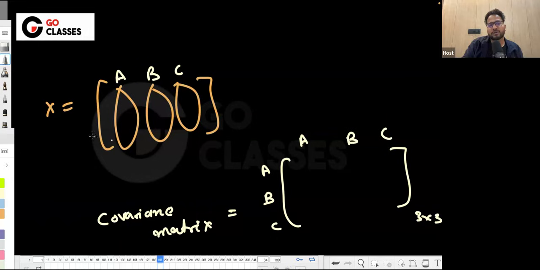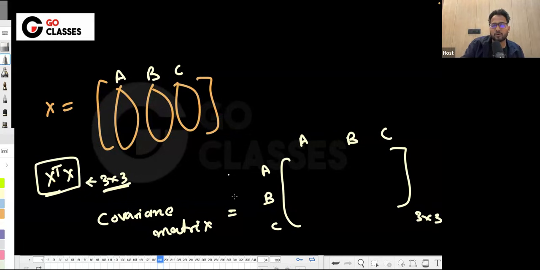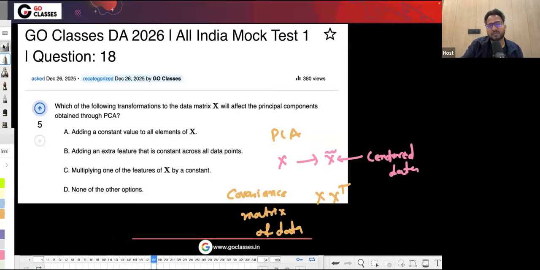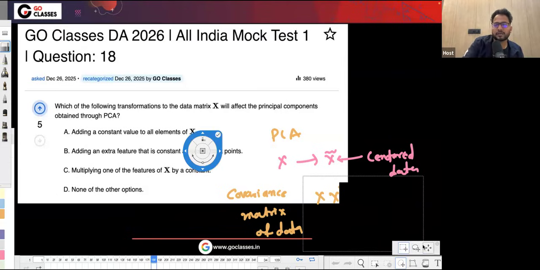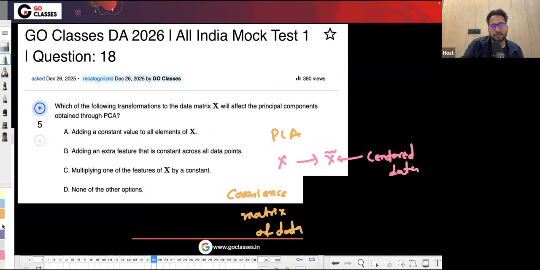If you're writing your examples in the rows and features in the columns, the covariance matrix will be x transpose x, because ultimately the dimension we want is 3 cross 3. So either x x transpose or x transpose x, depending on the notation you follow for the data. For this example I'll keep it as x transpose x. I'm just telling you how PCA looks.